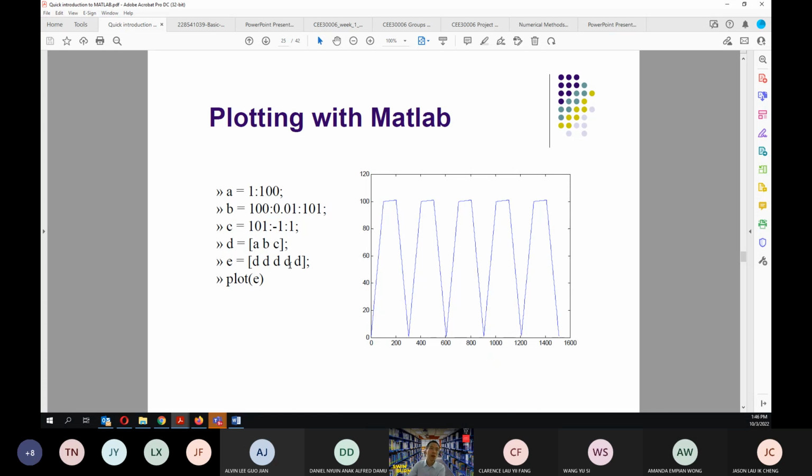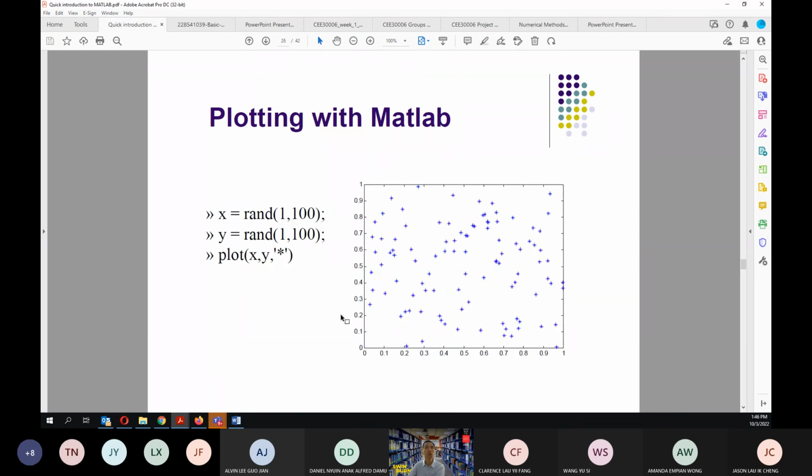Because you repeat this five times: 1, 2, 3, 4, 5. So you see in here 1, 2, 3, 4, 5. MATLAB is just doing whatever you put into the system, and this one is the same. This is a random number from 1 to 100, and then you plot x, y in here. So this basically just generates a random number.